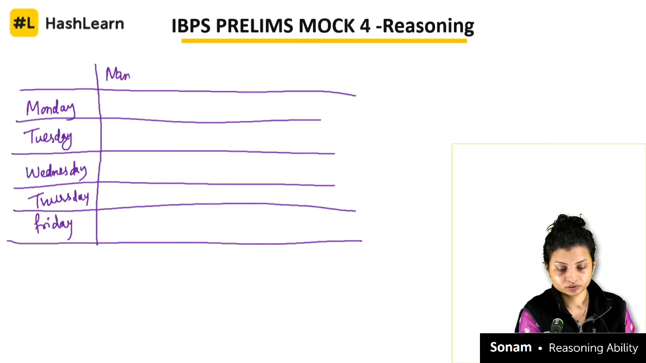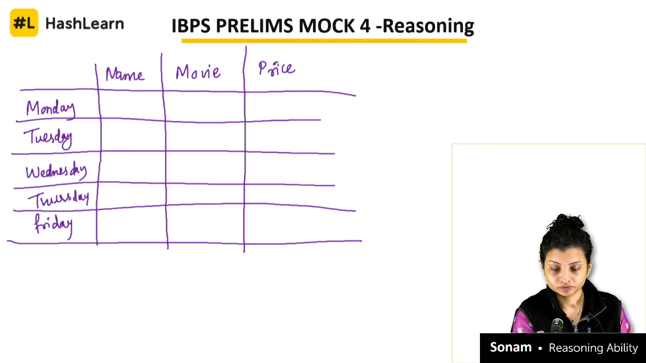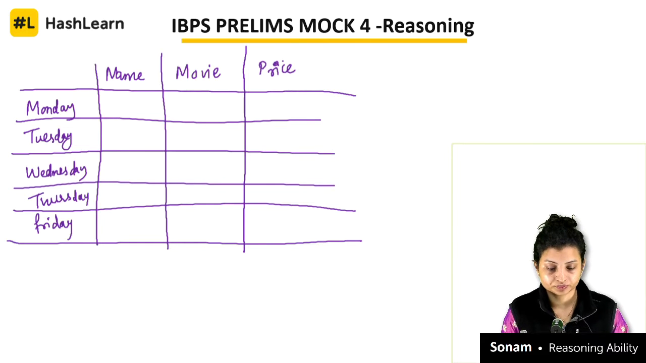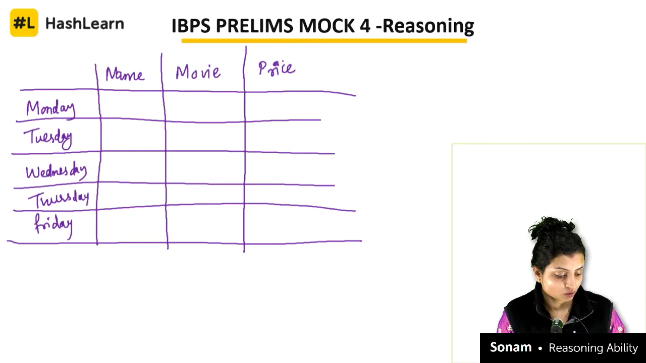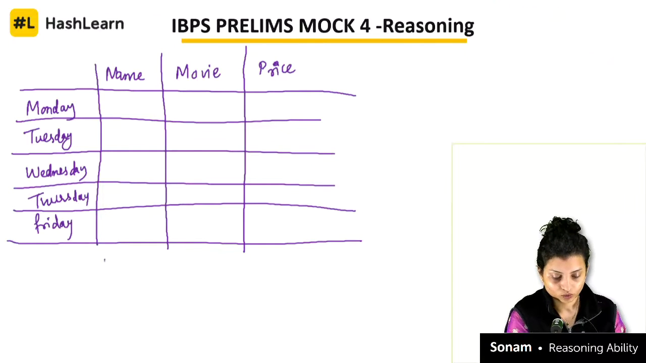Name of the person, then movie they watched, and then price. Okay, correct? So this is given to us. What are the names? So instead of writing the whole name, let's write the initials: A, B, C, D, E. Okay, so A, B, C, D, E.